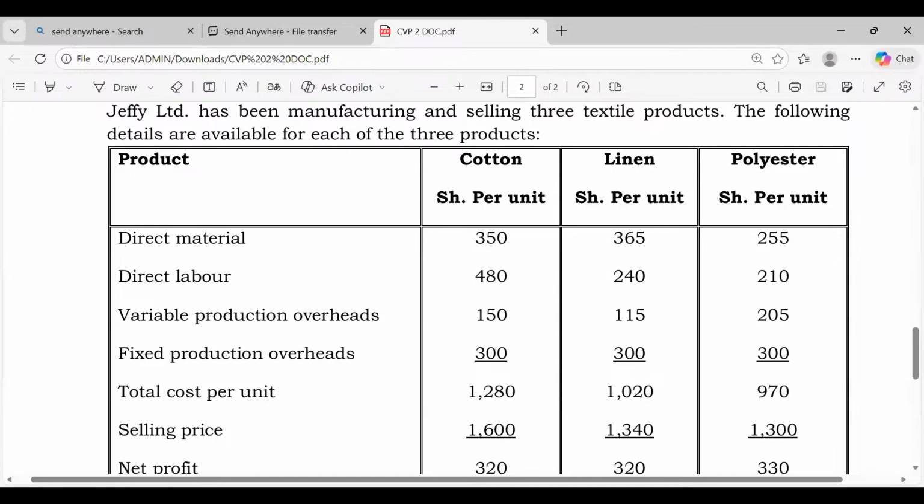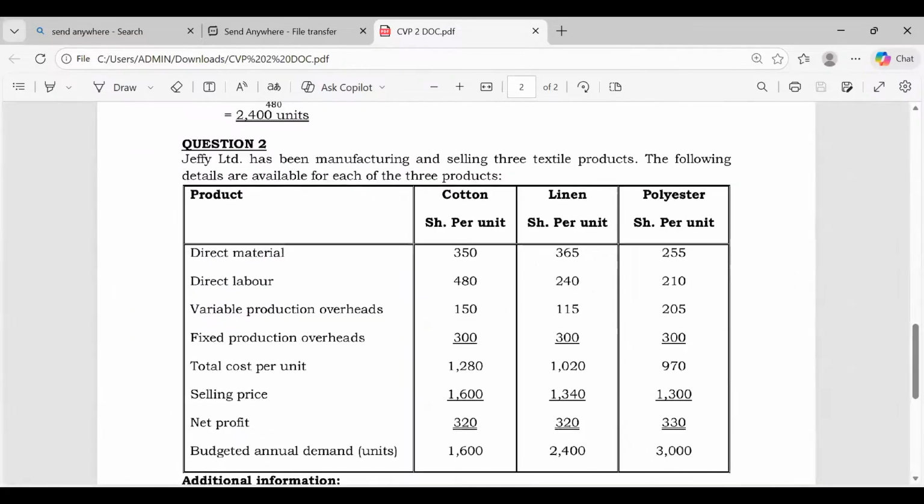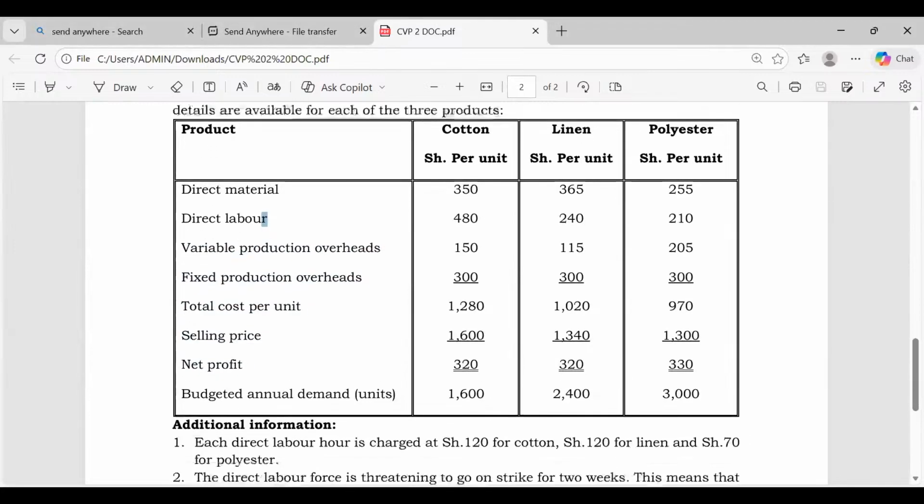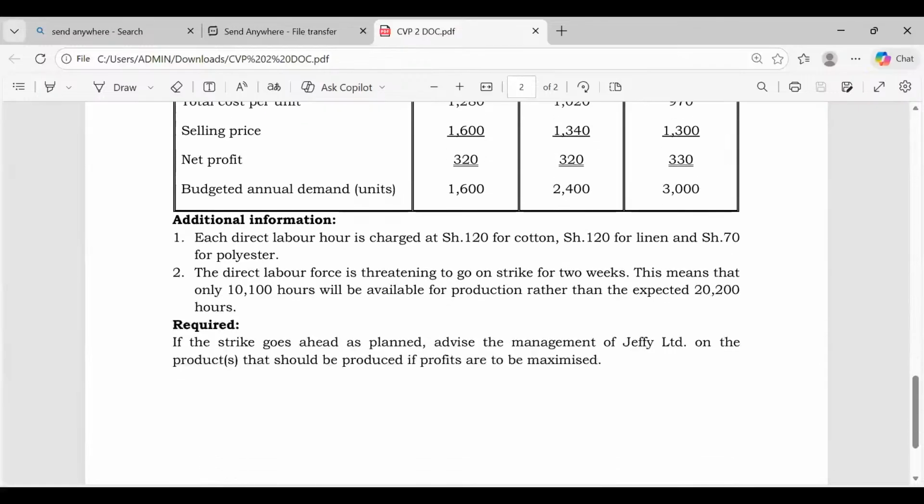So in this case here, what is going to be scarce? It's labor, because machine is on strike. So then I want you to give me the labor hours needed for each of our 3 types of products. So please read somewhere here. You give me the labor hours. Not labor cost, but labor hours. Please give me the labor hours.